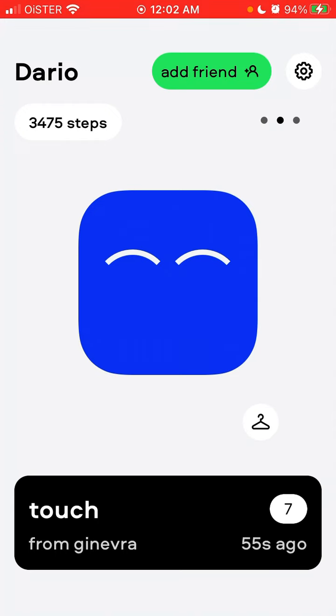Another cool feature is that you can see steps in the top left. When you create an account, you give access to your health data on Apple, and then your steps are tracked. Another cool feature works only if you have an Apple Watch or some other smartwatch device, and then you can also track your heartbeat.